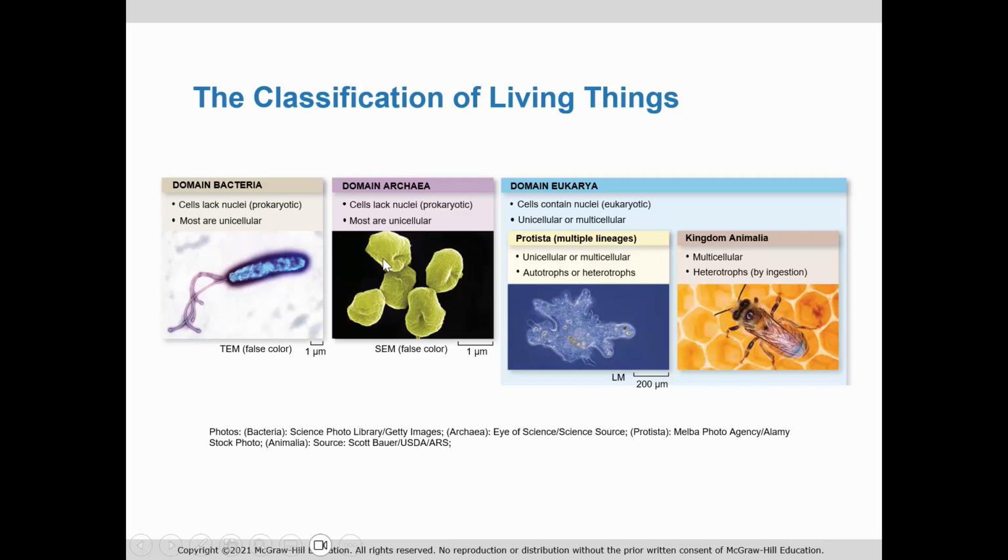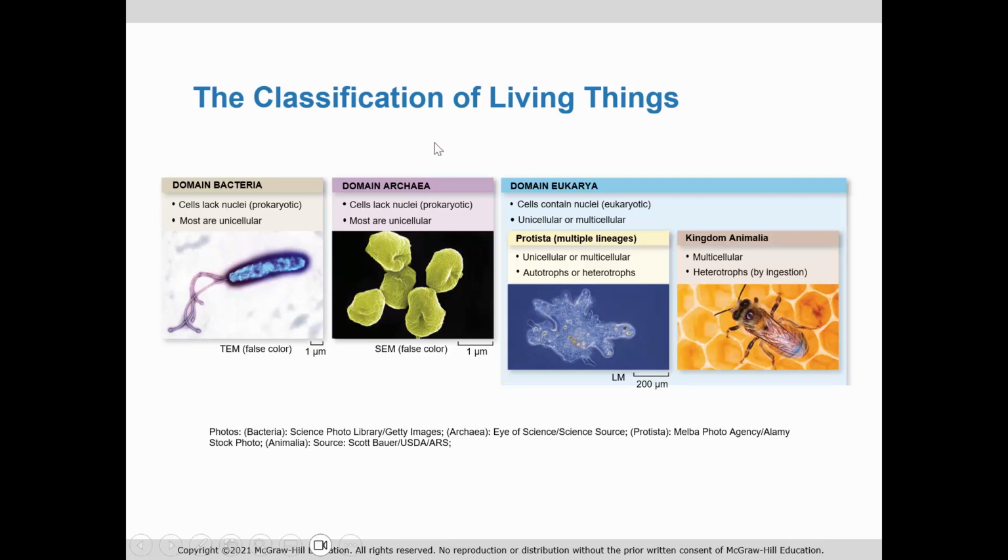These are all unicellular. It says here most are unicellular. There are just a few examples of things that are multicellular, but most of them are unicellular. All that we think about are going to be unicellular. And then the eukaryotes can be either unicellular or multicellular.